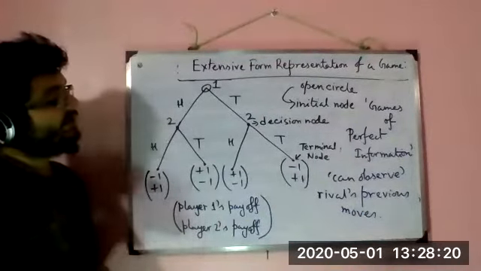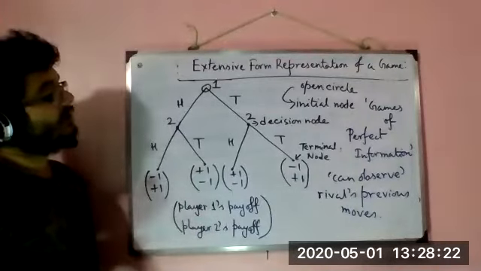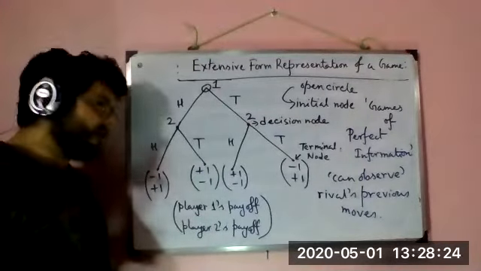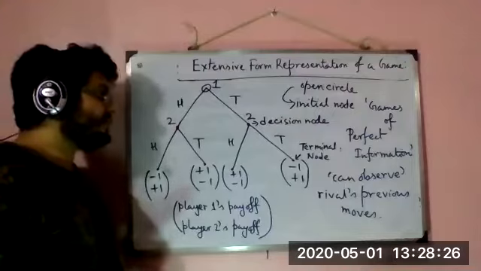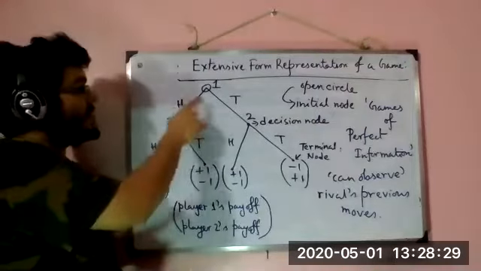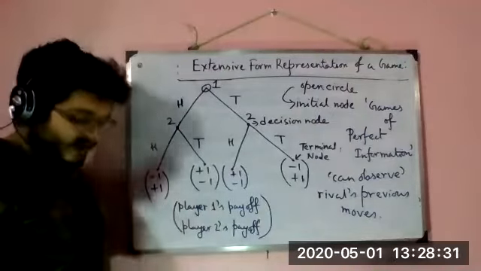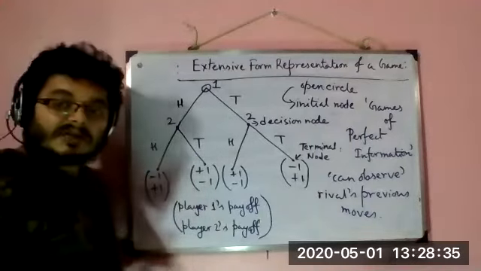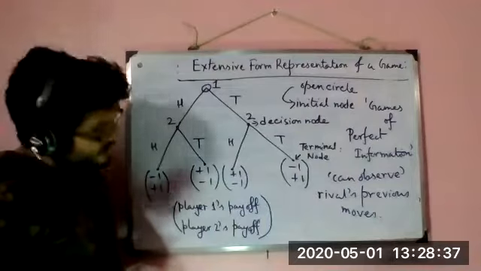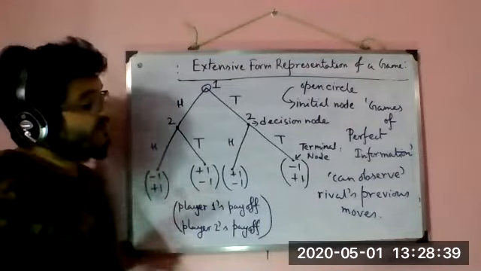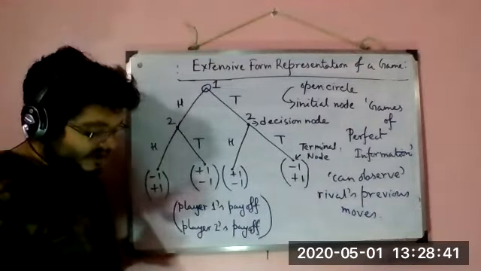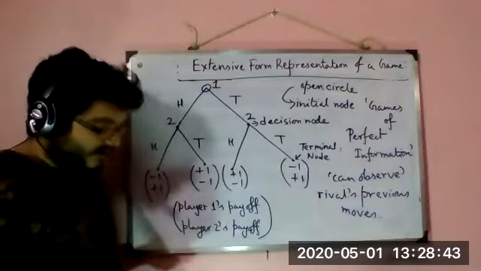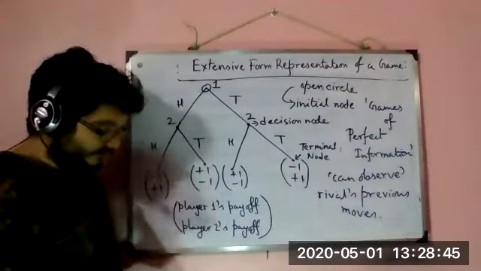And here player 2 can observe what his rival player 1 has done in his previous move, that is, chosen H or T. So it's a game of perfect information. Naturally, not all games are this simple, right? So obviously, if there is a game of perfect information, there is always a game of imperfect information.